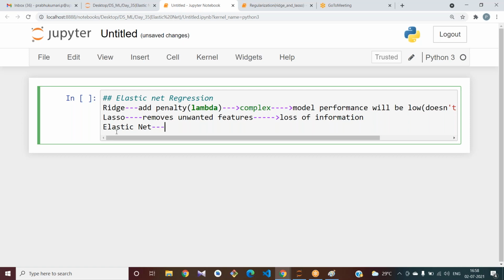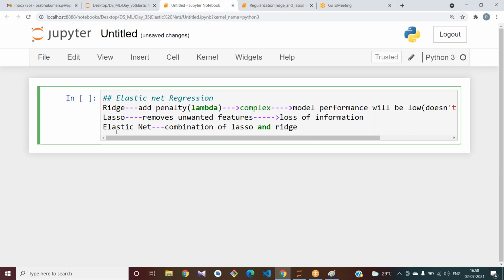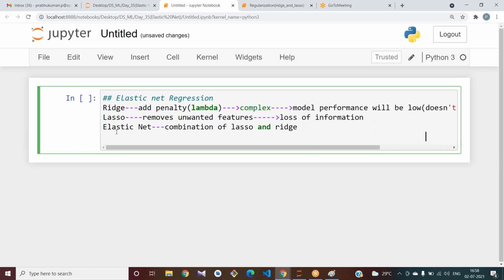It is a combination of both, and it works better than lasso and ridge. Tell me, if it is a combination of lasso and ridge, how does the formula get converted? What is the formula? It is the mean square error or the cost function, plus.